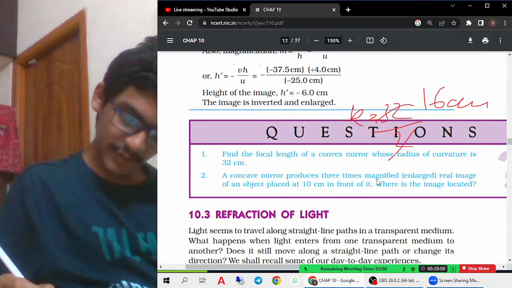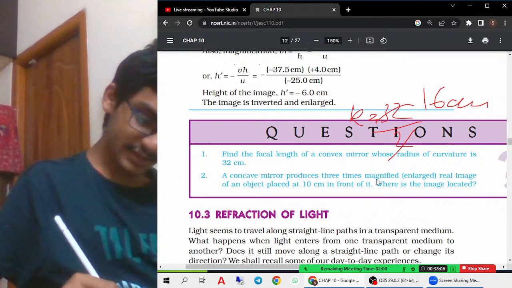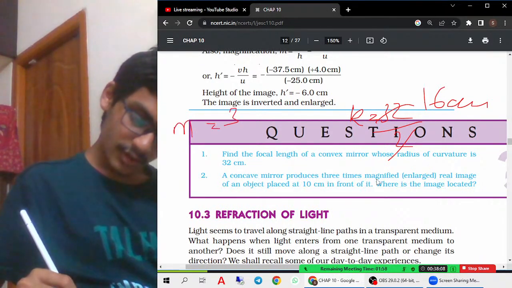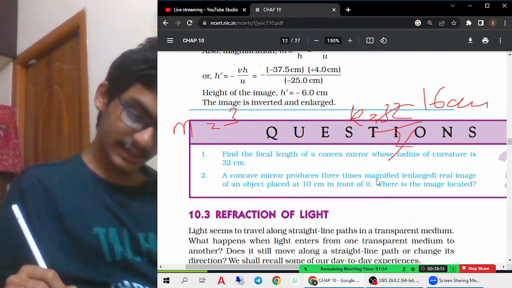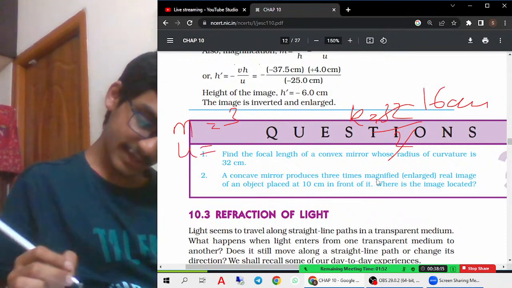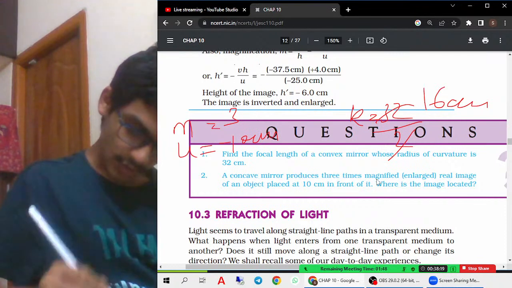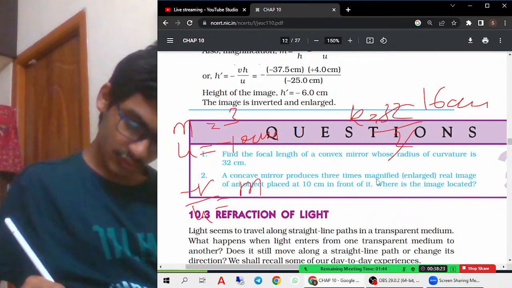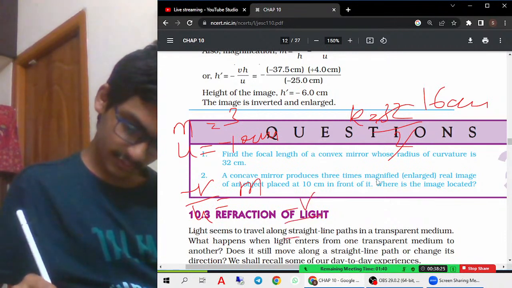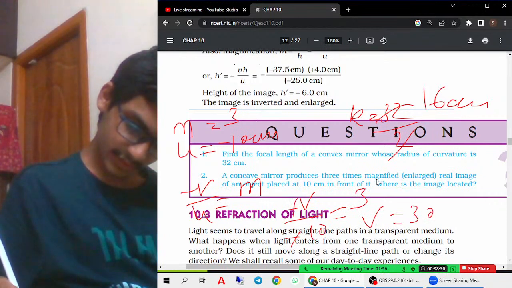Then a concave mirror produces a 3 times magnified image of the object placed at 10 centimeters. 3 times magnification is 3. The object is placed at 10 centimeters, so they gave it as 10 centimeters. So minus V by U is equal to M, no? So we have to find V. So V equal to 30 centimeters.